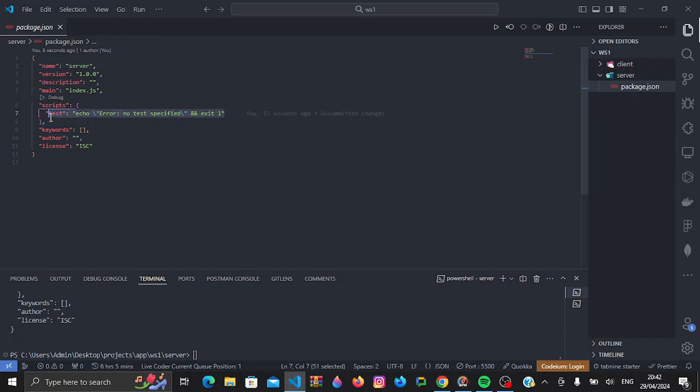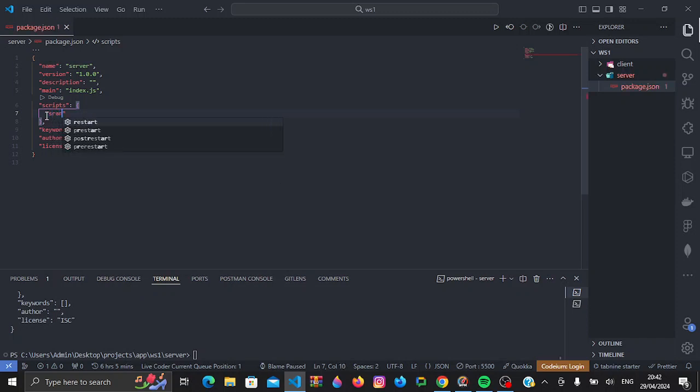So I'll make a few changes here. Here I'll change the script to start. You can name it whatever you want. I'll fill in this later. Then I'll rename our file to server.js.